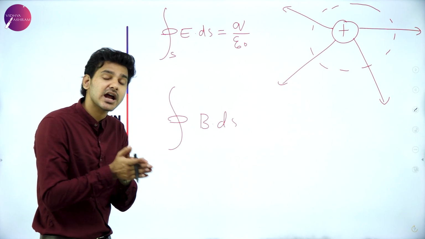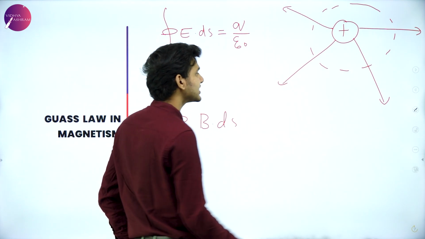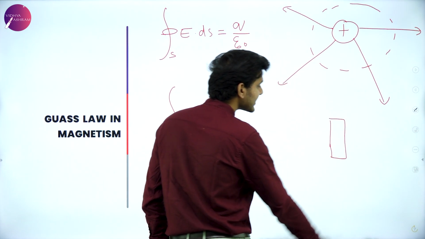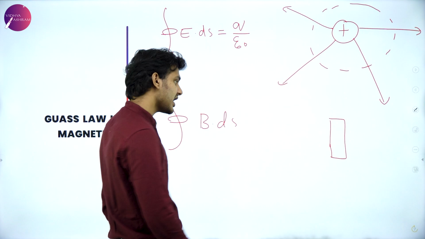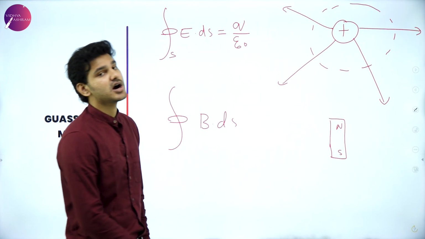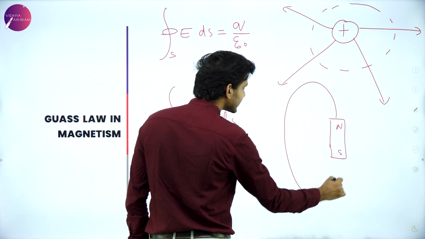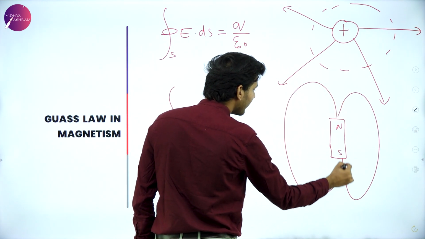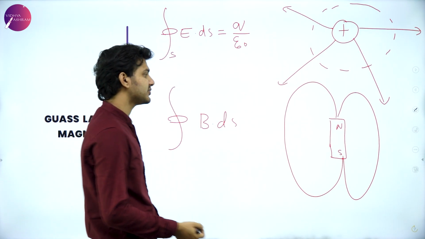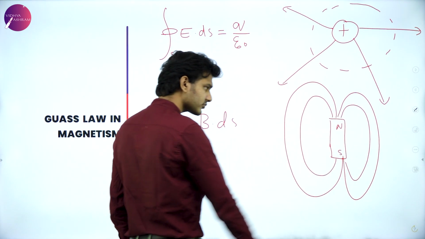But if we consider a magnetic piece, that is a magnetic dipole, we know that magnetic poles never exist as monopoles. That is, if there is a north pole, then immediately near it there will be a south pole, which means that all the field lines coming out of the north pole will be accounted for, since they enter through the south pole, which means that the field lines are all accounted for.